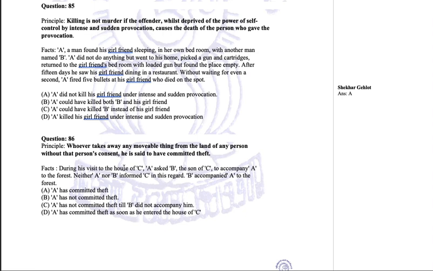First, let me understand this question, quite confusing. A has gone to C's house. A asked B, who is C's son, to accompany A to the forest. Neither A nor B informed C, the father. And B accompanied A to the forest. Now, whether he has committed theft.